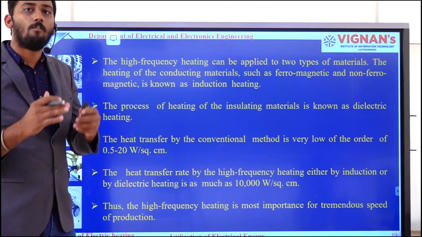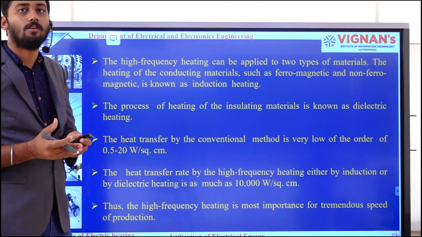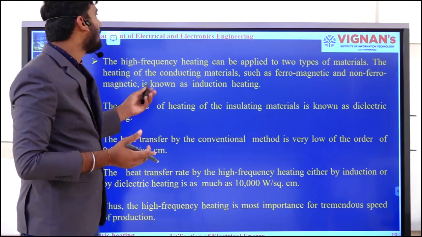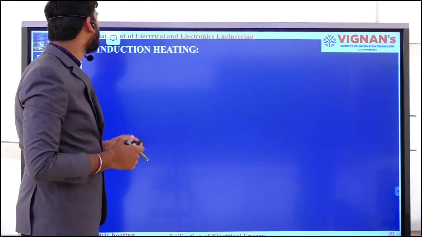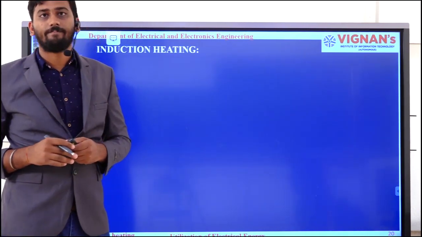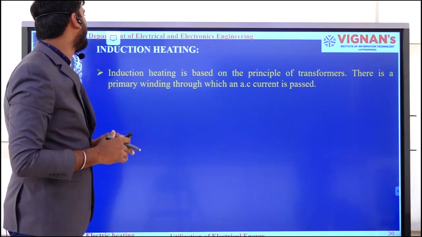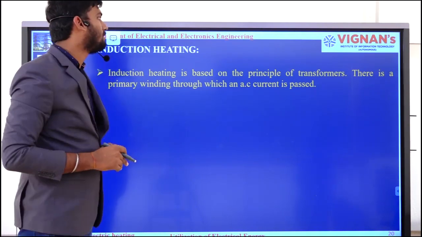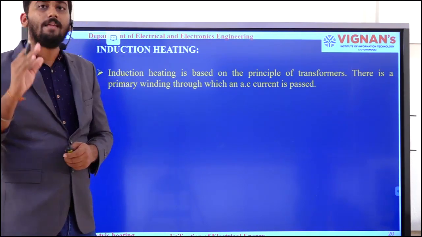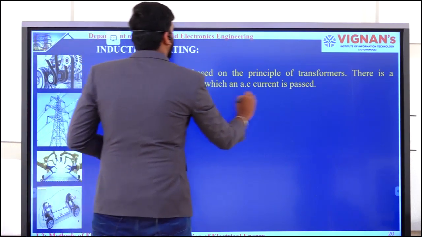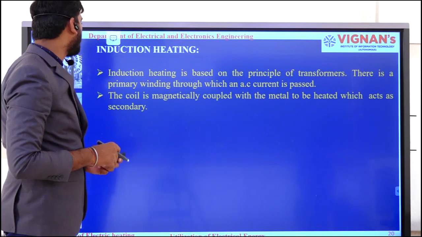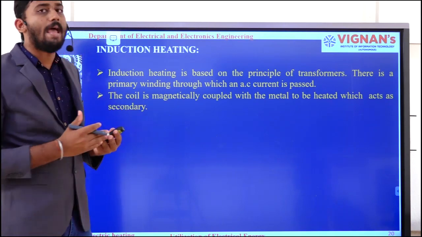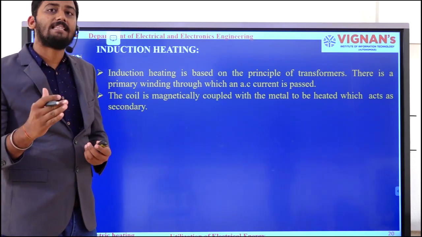Okay, if you want to have the production within a quick span of time, you need to supply more heat energy. There, the sort of heating you need to prefer is this high frequency heating. In that high frequency heating, we will see about induction heating. Induction heating mainly depends upon the principle of transformers. Here, there is a primary winding through which an AC current is passed. And the coil is magnetically coupled with a metal which is to be heated, and that will act as the secondary winding.